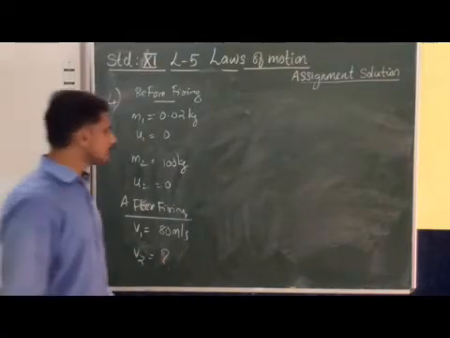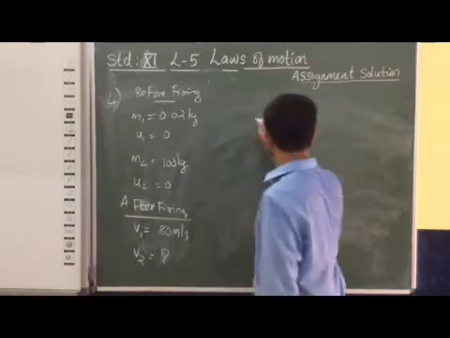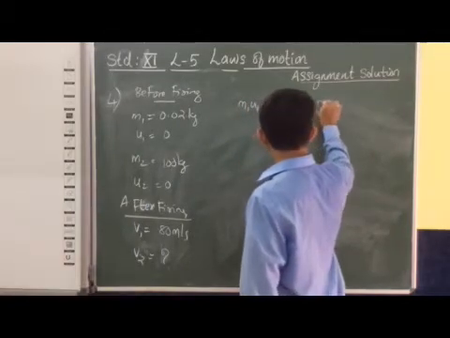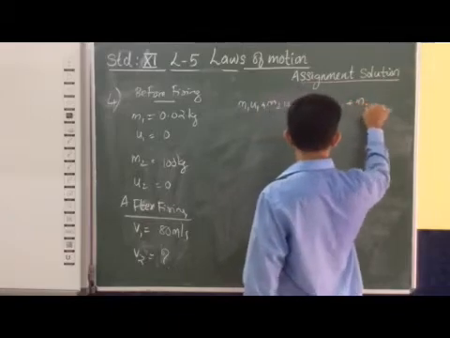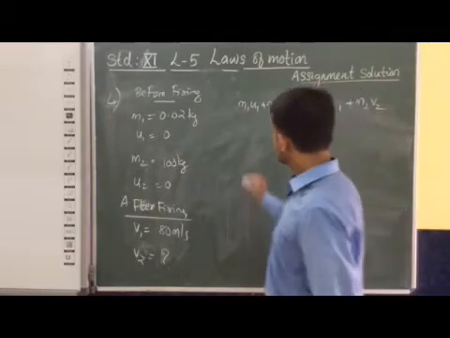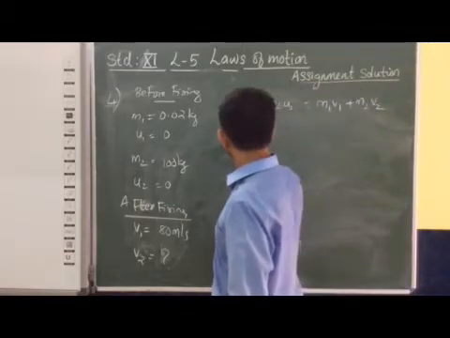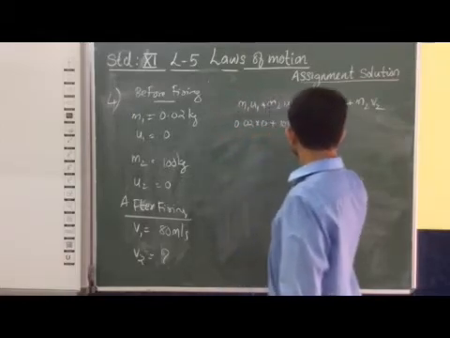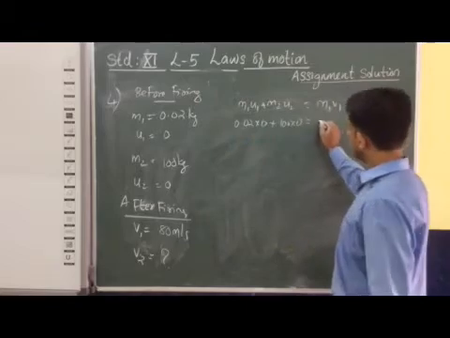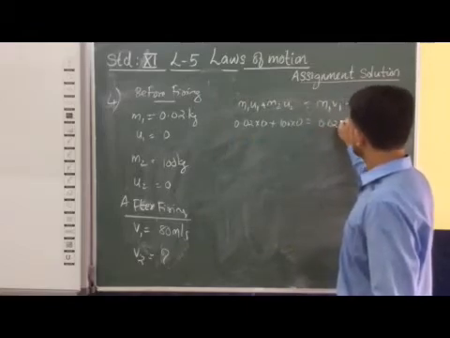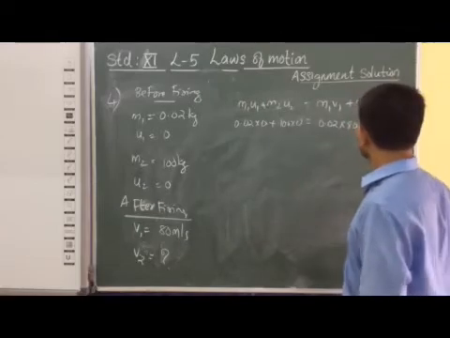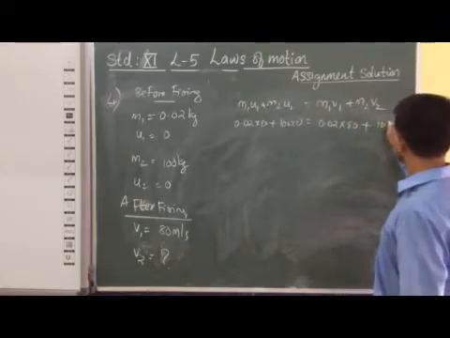So we have to apply the law of conservation of momentum: M1 U1 plus M2 U2 is equal to M1 V1 plus M2 V2. Substituting, 0.02 into 0 plus 100 into 0 is equal to 0.02 into 80 plus 100 into V2.